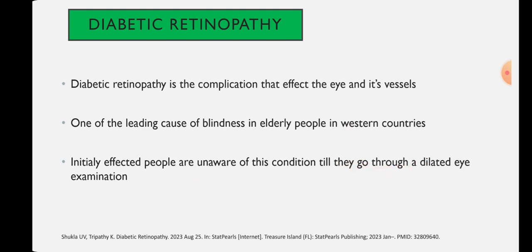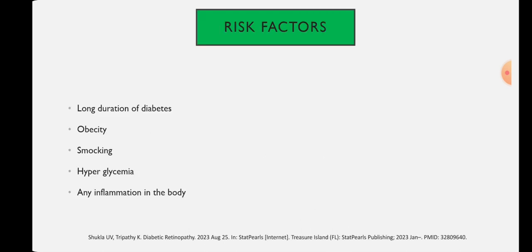That's why routine eye examination is very important. If you have diabetes mellitus, you should have a dilated fundus examination yearly or every 6 months to rule out any risk of diabetic retinopathy.